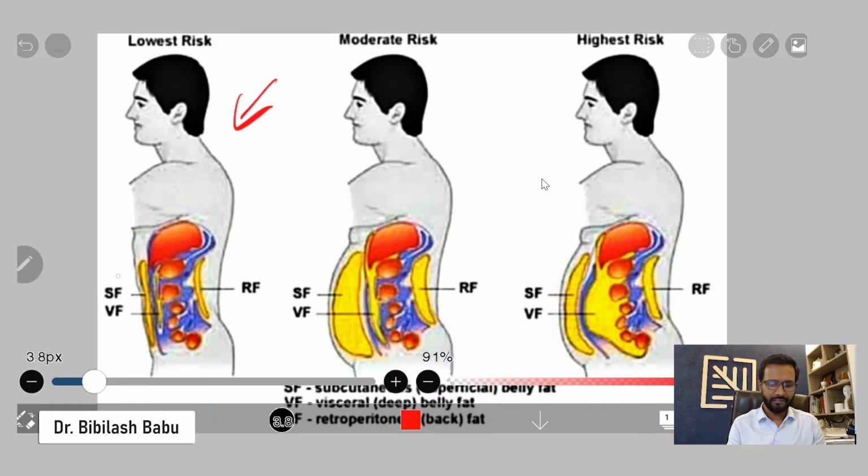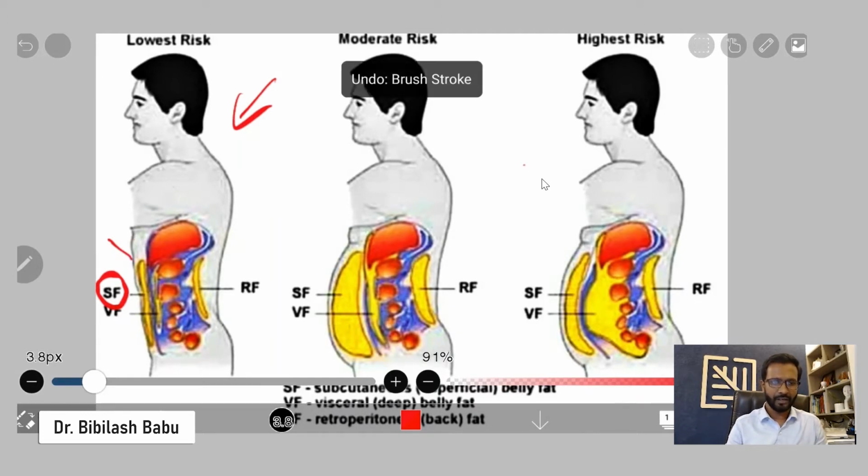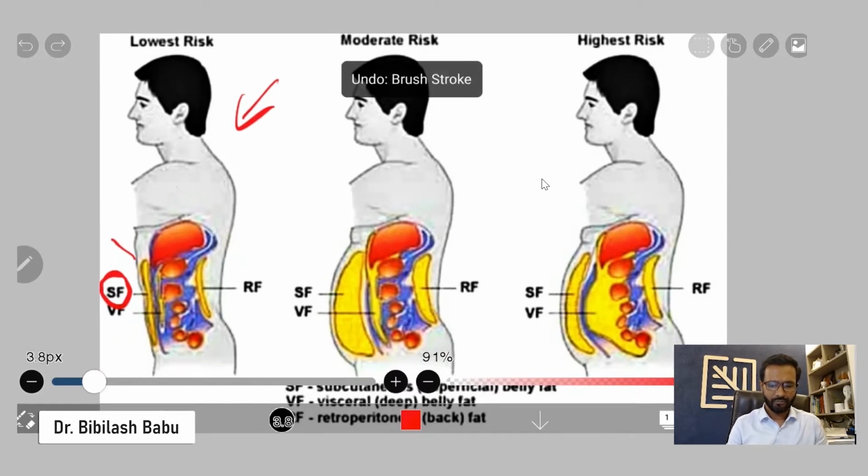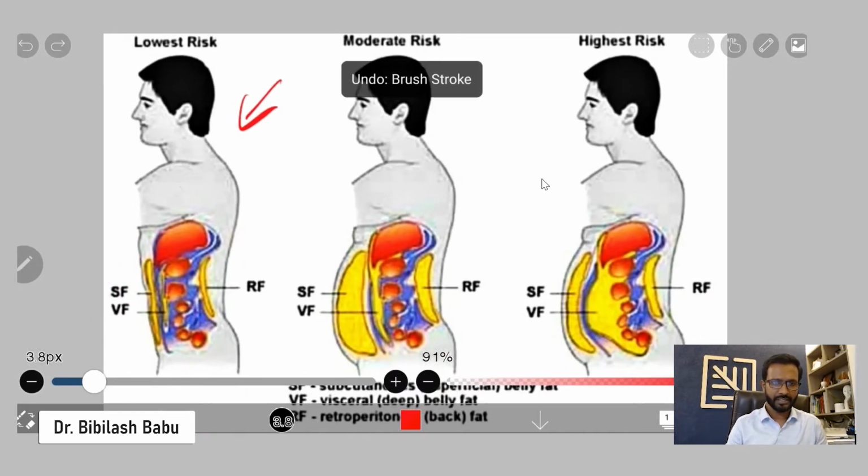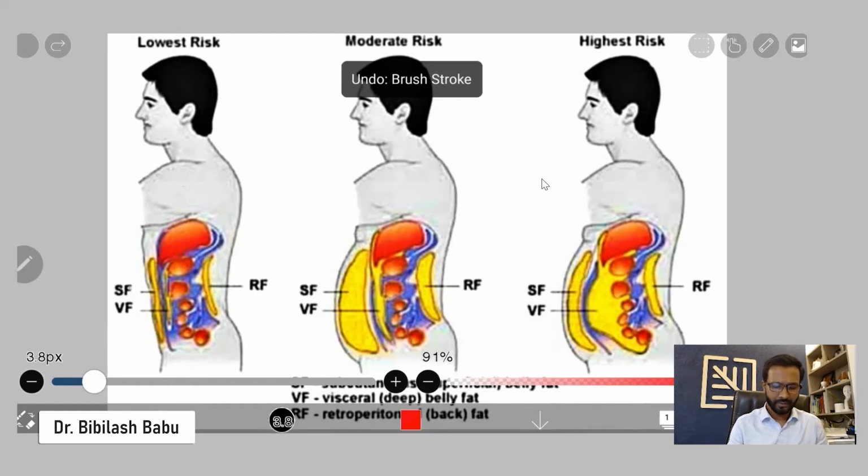So what is this SF and VF? This superficial fat is a fat which is outside the body muscles, which is there in the skin, which is pinchable and which can be seen from outside, which is not around the organs, but it is outside the body, like just underneath the skin, outside the main body systems. So what is VF, what is mentioned in the picture? So VF is visceral fat, which is inside the body, which is around the organs. You can see that VF more in the second picture.